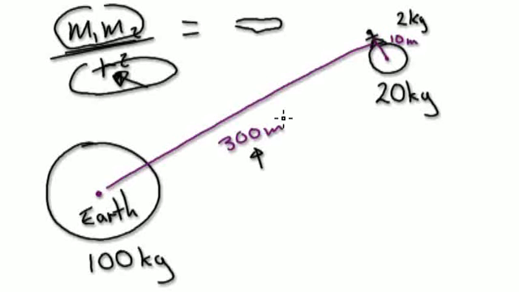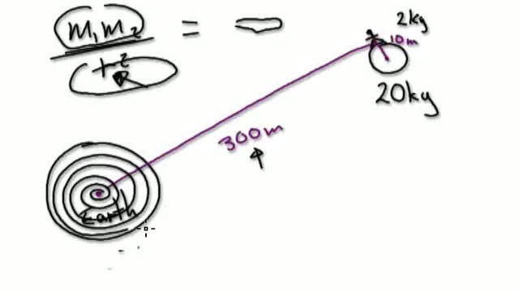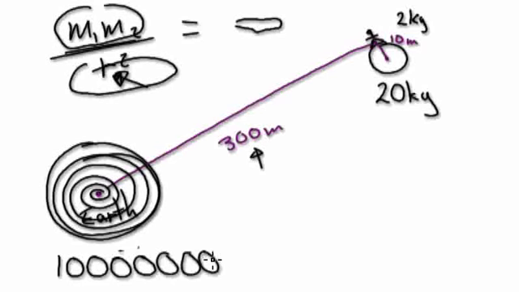Here, let's look at this system. Let's say you have a super planet, not Earth. In fact, let's say we've got a black hole. Now, the mass of a black hole is massive. If the moon is 20, we're going to have to give it a really big number here. I'm just going to make up a silly number like this. If the moon has a mass of 20 kilograms, I don't know how heavy a black hole is. So let's just give it a silly number like this.